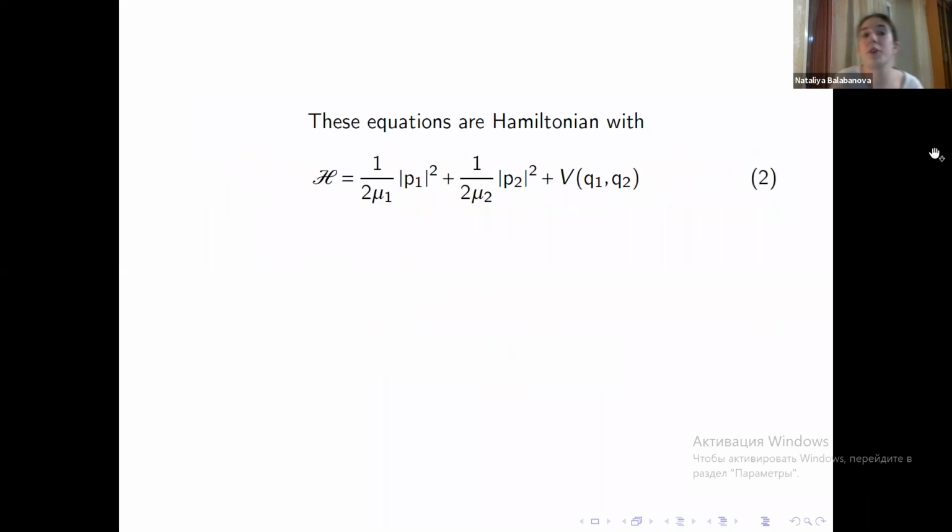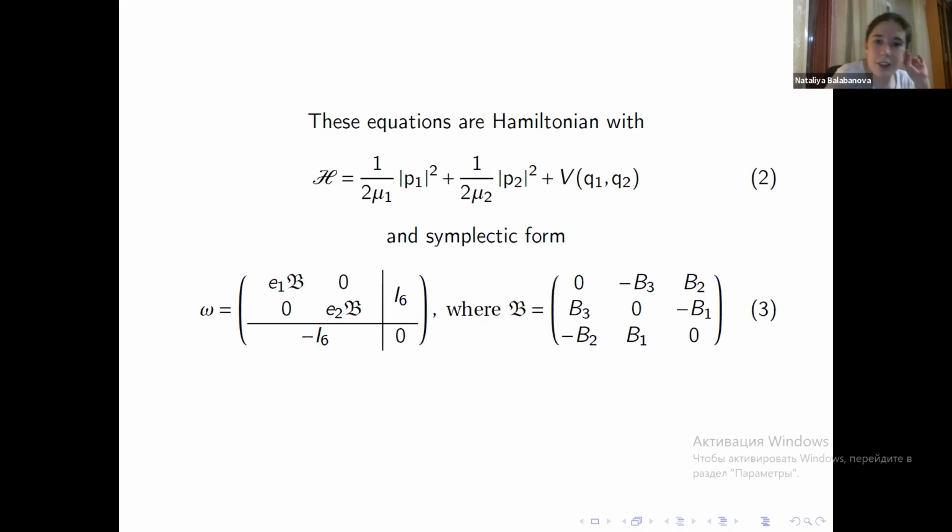The phase space is going to be two copies of the cotangent bundle of R3. And the symplectic form is given by this 12 by 12 matrix omega, where this Gothic B is a 3 by 3 skew-symmetric matrix comprised of elements of B. It is obviously skew-symmetric, it is obviously non-degenerate. And this is where the fact that B is a closed two-form comes into play, because we need B to be a closed form for omega to be a closed form in turn, to be a symplectic form.